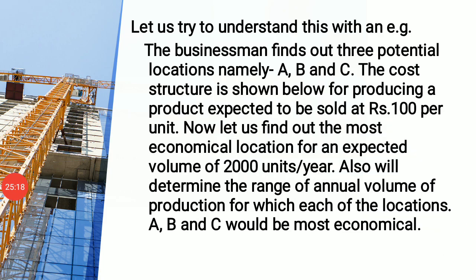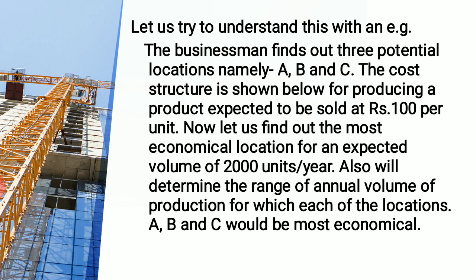Let us try to understand with the help of an illustration here. The businessman finds out 3 potential locations. Supposingly એક businessman છે એ 3 લોકેશનમાંથી હવે એને સિલેક્ટ કરવાનું છે A, B and C કે મારે કઈ લોકેશનમાં હું જાઉં તો it will be the best decision. The cost structure is shown below for producing a product expected to be sold at rupees 100 per unit. Now let us find out the most economical location for an expected volume of 2000 units. Also we will determine the range of annual volume production for each of the locations A, B, C would be almost economical.